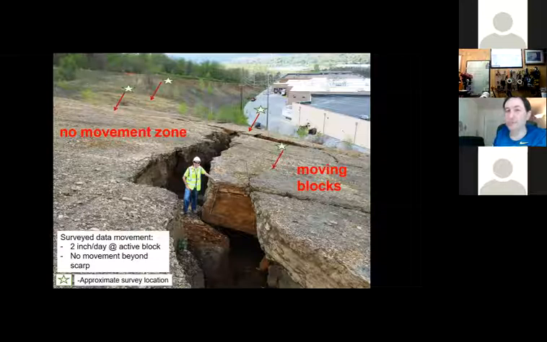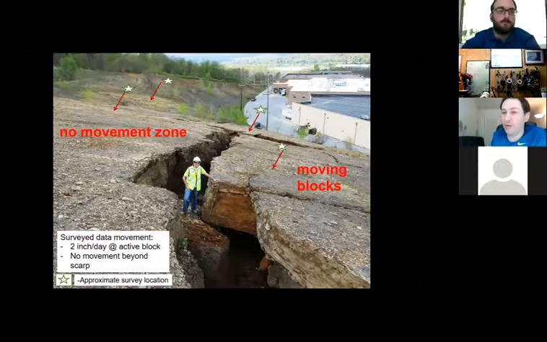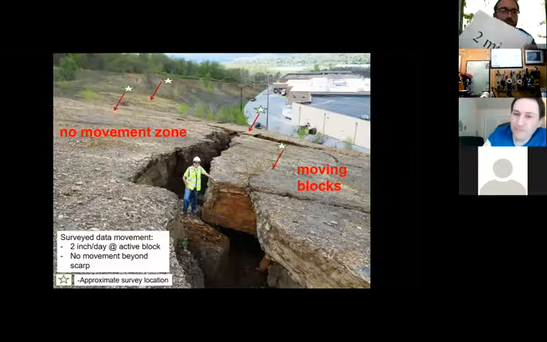And it also gave us a clue that it was not going to be easy to stabilize those blocks because they were moving too fast. We were measuring about 2 inches a day on the active blocks. So initially, going on the observational method, our first attempt was to put a buttress at the bottom and see if we could stabilize the whole thing. But then we couldn't. So that's the reason.